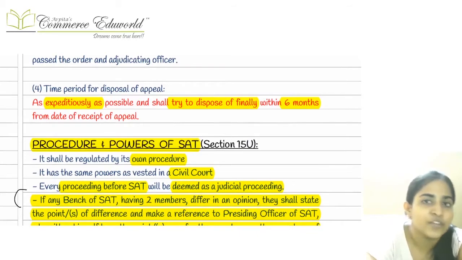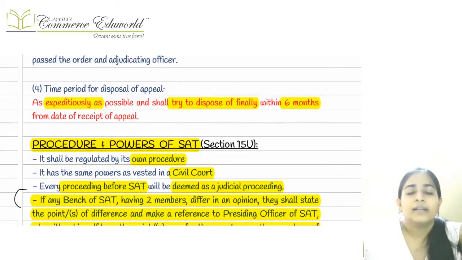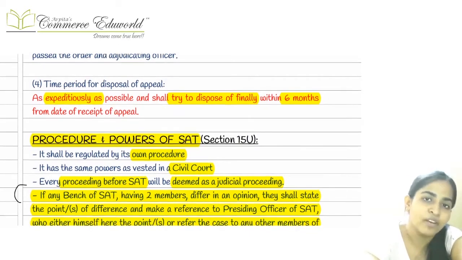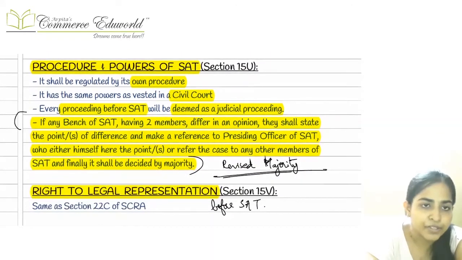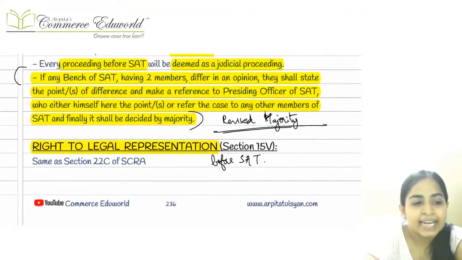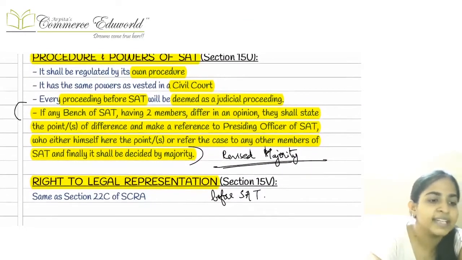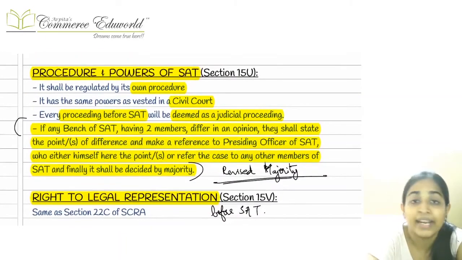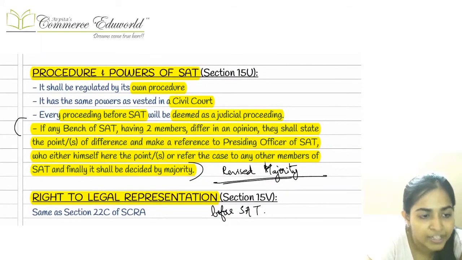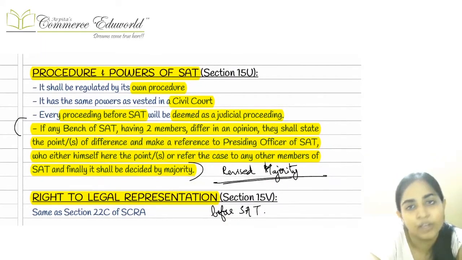Once the decision of SAT is final, a copy of the order will be sent to each and every person, right? Then SAT has all the powers vested in a civil court. It is regulated by its own procedure. It can make its own rules and its own regulations. It is not just bound by the civil court's power.